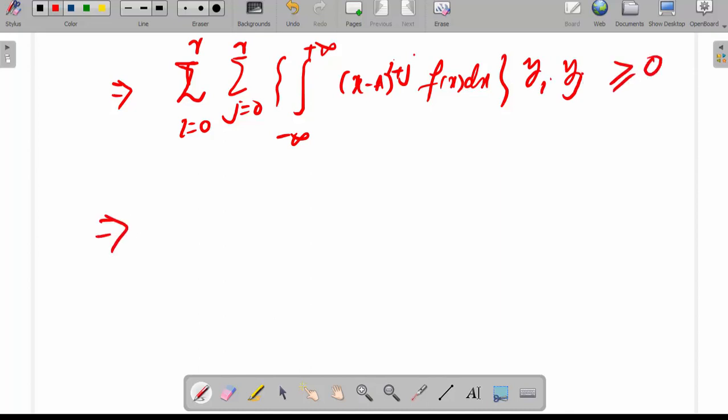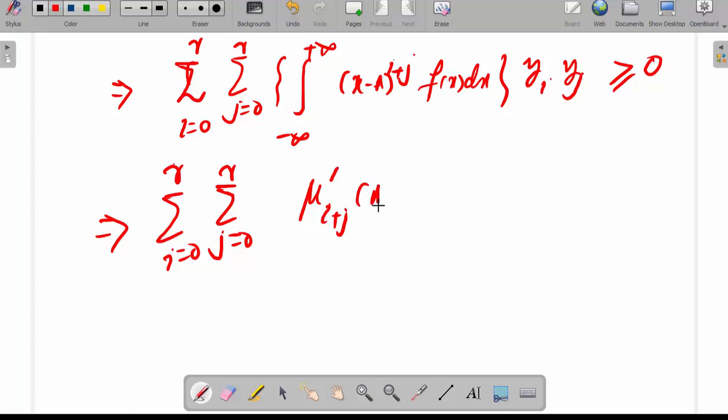This implies summation i equal to 0 to r, summation j equal to 0 to r, mu i plus j dash a, yi yj, greater than or equal to 0.